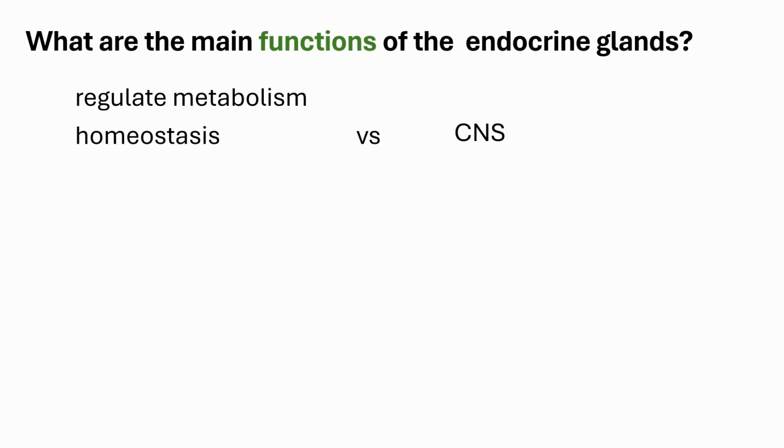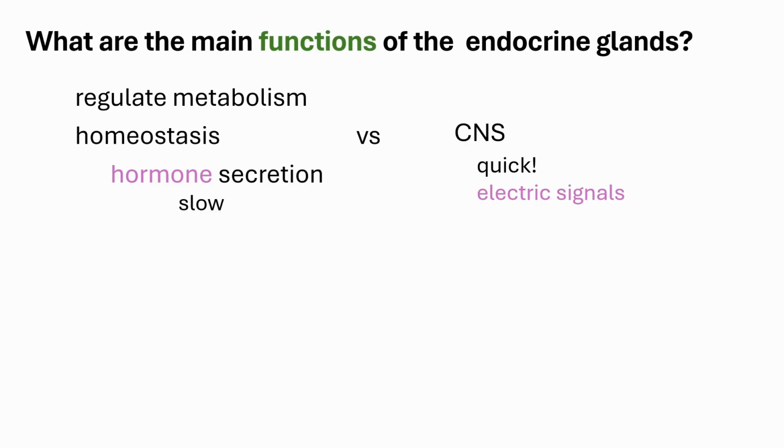Okay, while for the endocrine system, technically it is the central nervous system, especially the autonomic part of the nervous system, that would control the function of your endocrine glands. So for the nervous system, you would have quick responses through electrical signals, while for the endocrine system, your signals are delivered via your hormones, and it is slow and sustained.